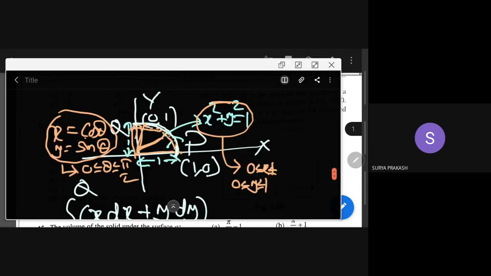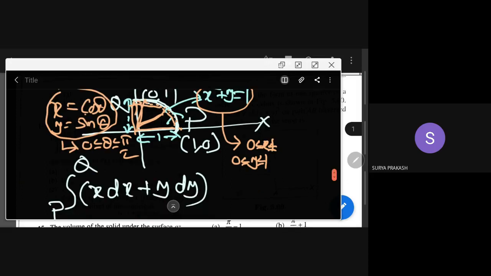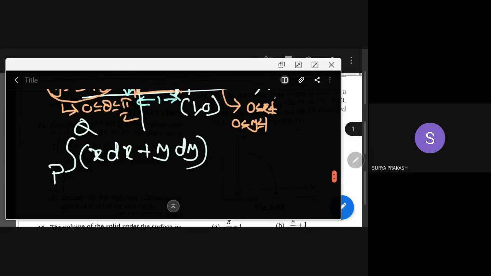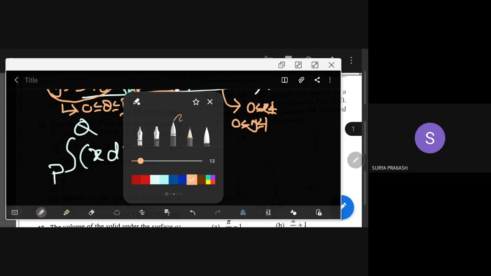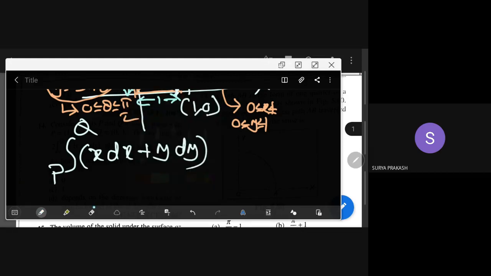Now one more thing. If x is cos theta and y is sin theta, then what is dx? dx is minus sin theta d theta, and dy is cos theta d theta. So we are writing such things here, equal to integral cos theta d cos theta, plus sin theta d sin theta. Nothing wrong in writing like this.